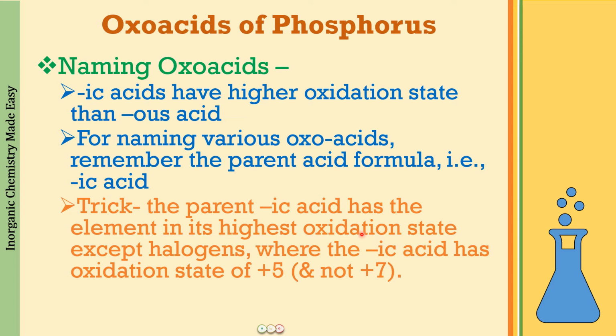The only exception is the halogens. For the halogens, the highest oxidation state is +7, but the ic form will have an oxidation state of +5. So it is going to be very easy for you to learn which is going to be the ic acid.